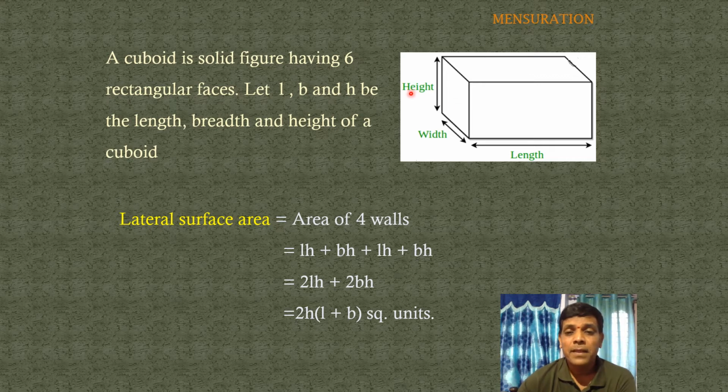Now what do you observe? Area of 4 walls equals LH plus BH plus LH plus BH. LH plus LH is 2LH, and BH plus BH is 2BH. Here 2 and H are common factors. What remains? L and B, so L plus B. So 2H into L plus B. This is the lateral surface area of a cuboid. So the formula for the lateral surface area of a cuboid is 2H into L plus B square units.